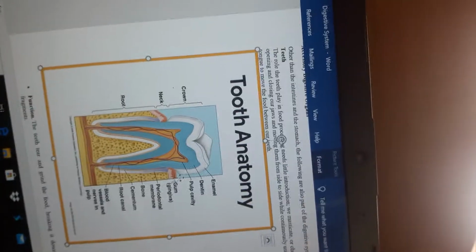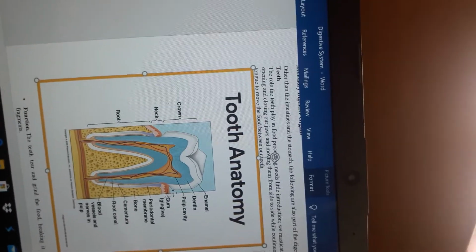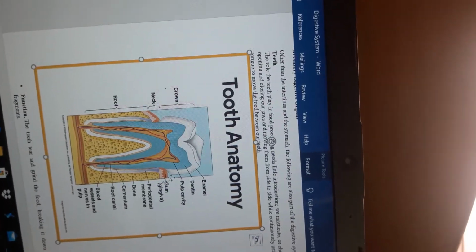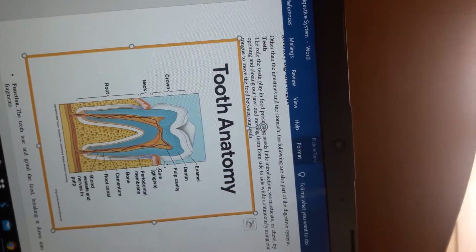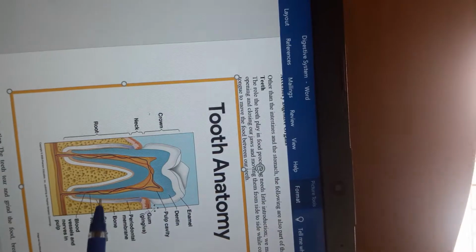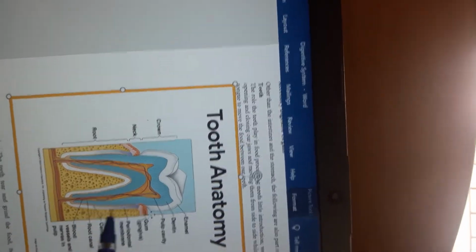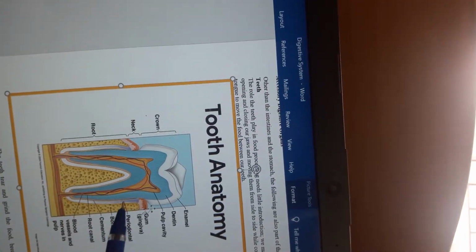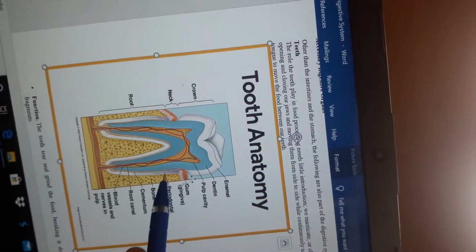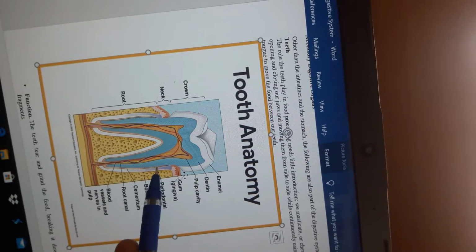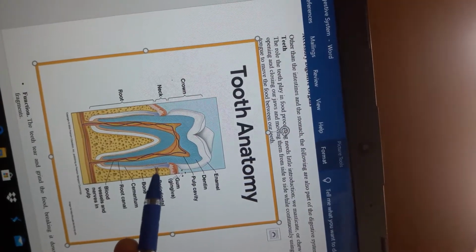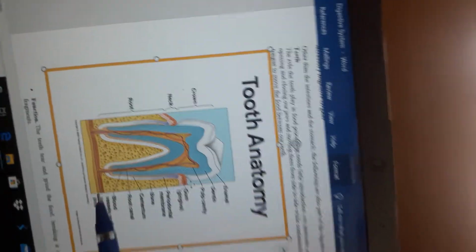Because the outer surface of the root is covered by cementum, which attaches the tooth to the periodontal membrane, that is nothing but the ligament. See, the periodontal ligament is this light blue purple shade thing. So this is cementum. Cementum will be attached to the periodontal membrane or ligament.